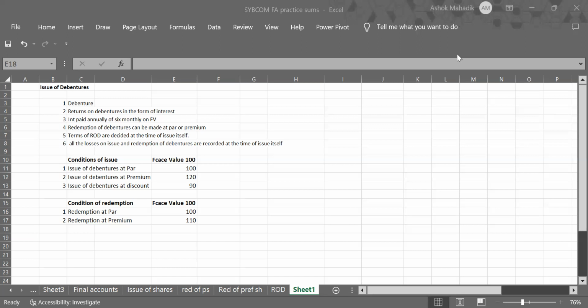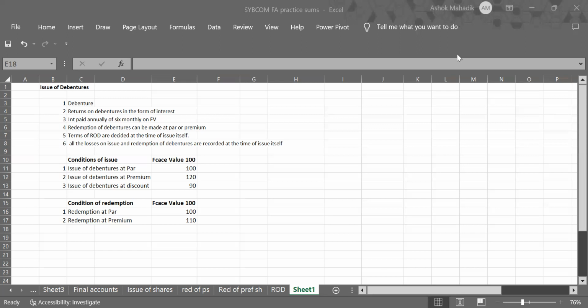So while issuing debentures, we can have three options. We issue debentures at par. We issue debentures at premium, that is, we collect more money than face value, and issue debentures at discount. We are selling it at a discount. While repaying the loan, while repaying the debentures, the options are we can redeem the 100 rupee debenture at 100 rupees, that is at par, or we can repay them at a premium, say for example 110. So these are the various conditions.